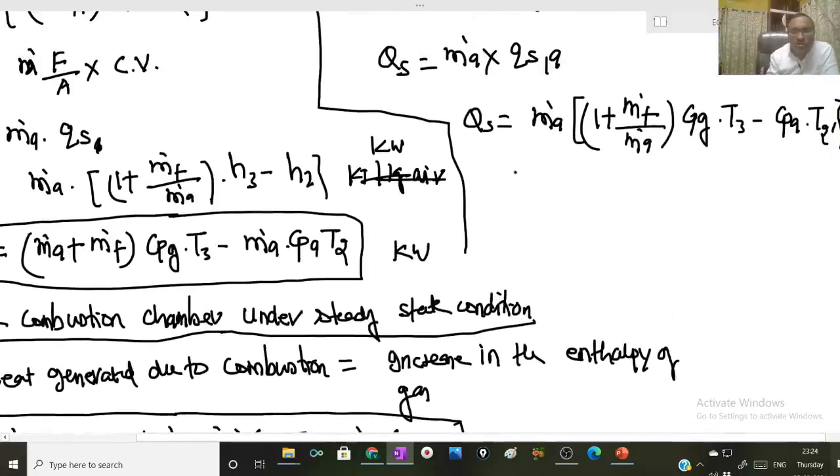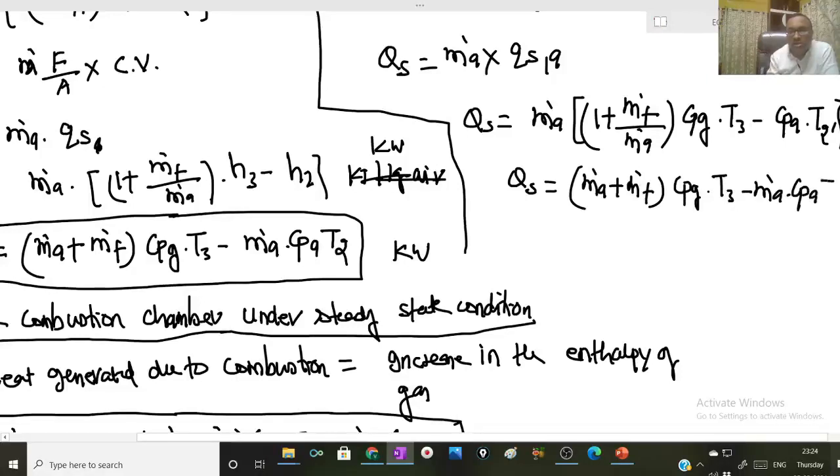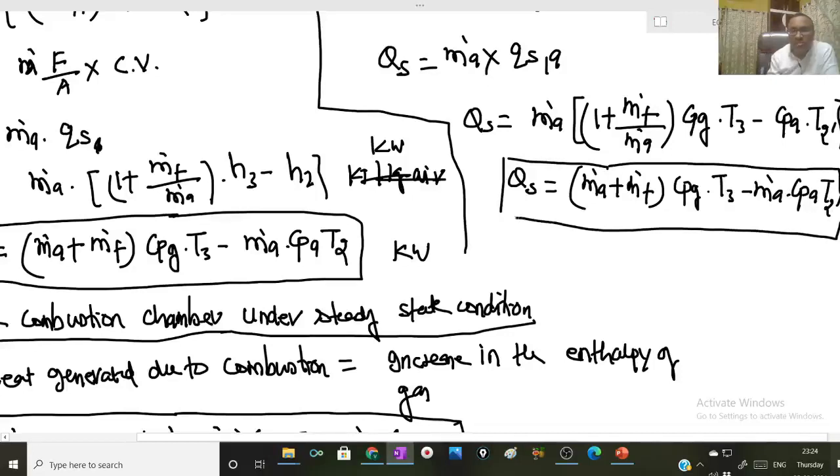So QS will be (m dot A plus m dot F) into Cpg into T3 minus m dot A Cpa into T2 dash. So this will be the actual total heat supplied to the actual Brayton cycle, considering the mass flow rate of fuel.